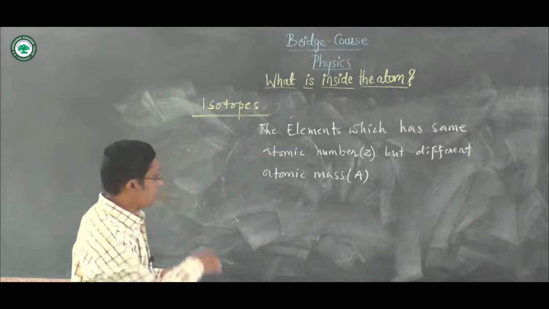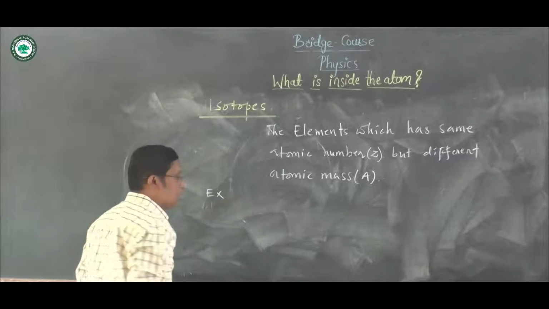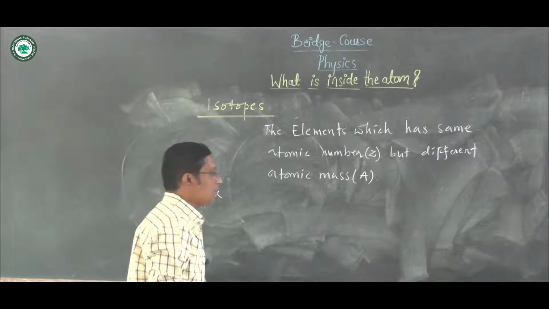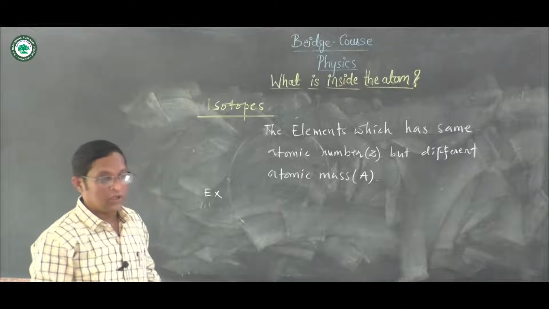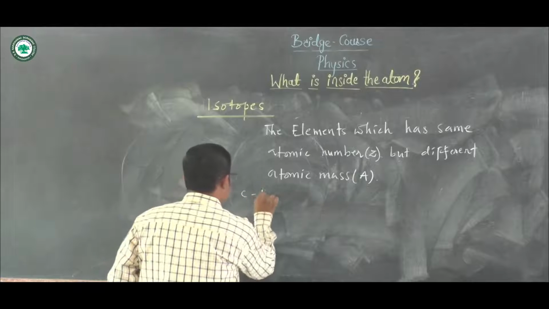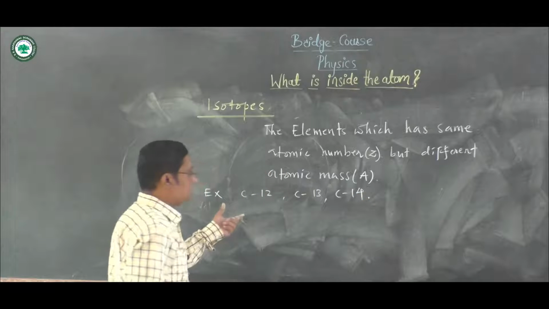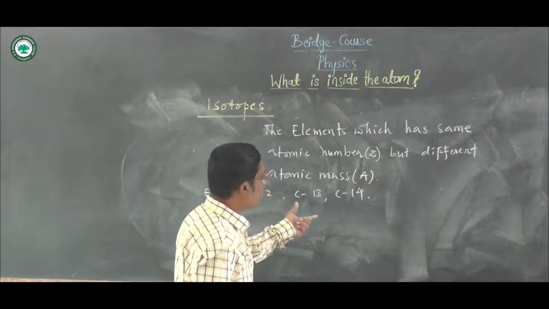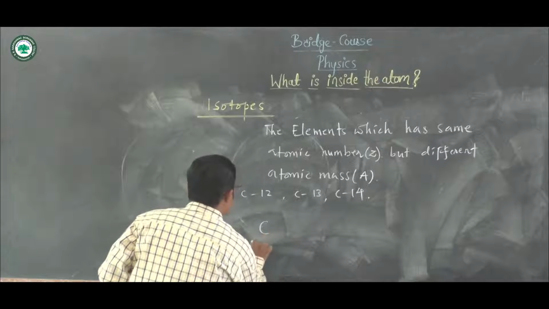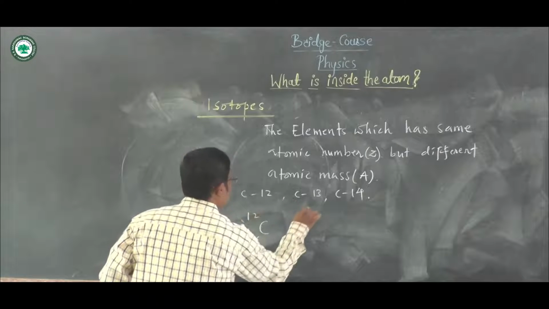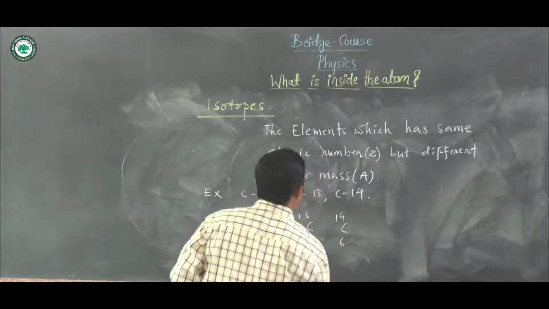Let us see an example of an isotope. Consider carbon. Carbon occurs in nature in 3 types: carbon 12, which is written as C12, C13 and C14. These 3 types of carbon, which are called isotopes, are present in nature. Symbolically we can write it as C6 and 12, C6 and 13, and C6 and 14.